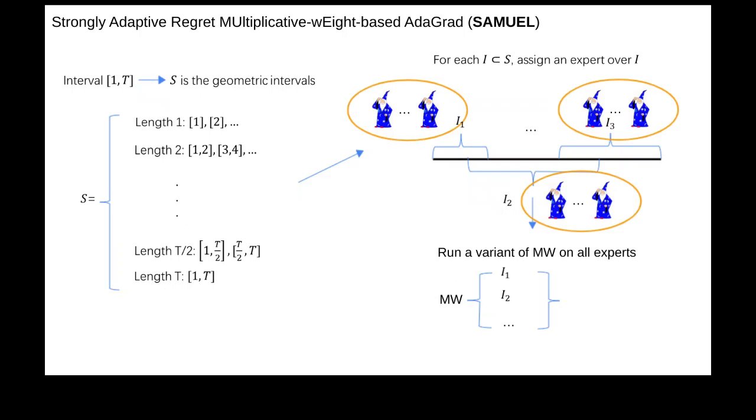So the algorithm looks like this. First, we define a set of intervals called geometric intervals, which is a subset of the power set of all the possible intervals. Then for each interval, we construct an instance of an expert algorithm, say AdaGrad, and then we run a variant of the multiplicative weight algorithm on top of these experts. And in each episode, we make duplicates of them, with different etas in the multiplicative weight part.